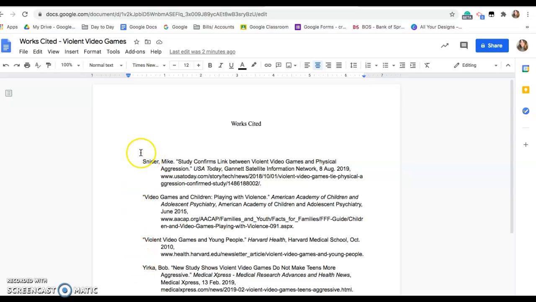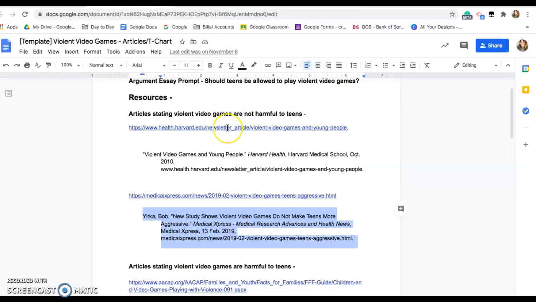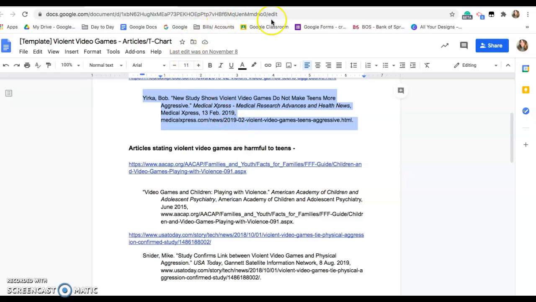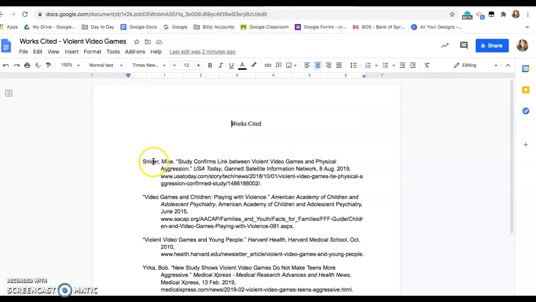I've already copied and pasted all four of these from this template. These are the four citations that I did for you that are in the T-chart. So your Works Cited page is going to be super easy if you only use these four websites. If you did use a different website, we're going to use something called EasyBib. It can be kind of tricky.